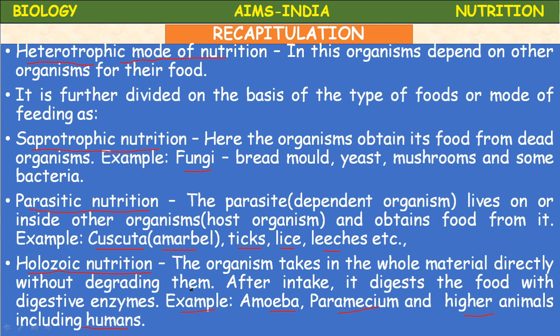Okay, children, heterotrophic mode of nutrition. What are heterotrophic organisms? Organisms which cannot synthesize their own food are called heterotrophs, and the nutrition is called heterotrophic nutrition. It is divided into three main types: saprozoic or saprotrophic, parasitic, and holozoic. Okay, let us proceed.